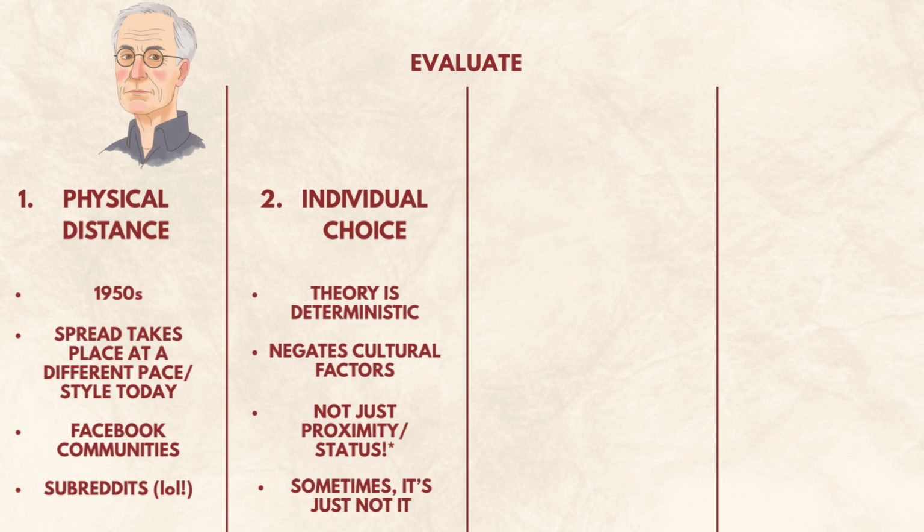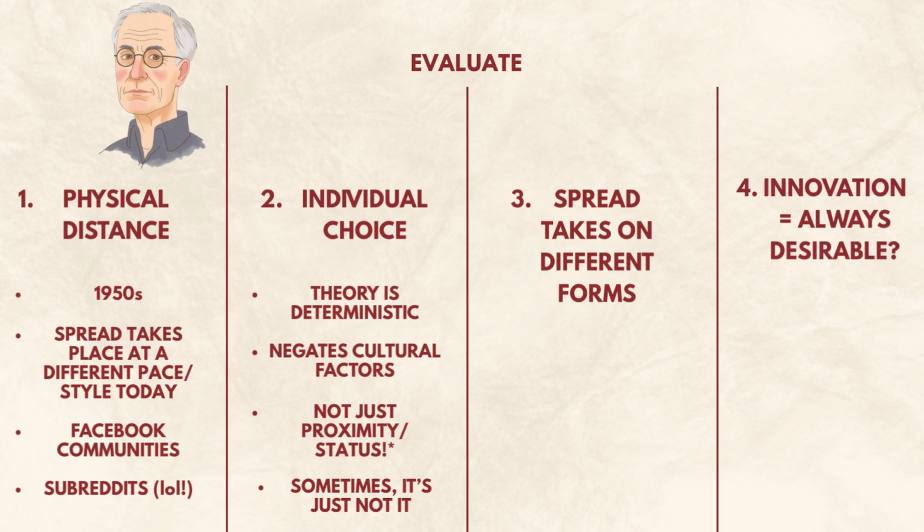Third, it's less effective in highly connected societies. Innovation doesn't always flow from the top down. In many modern contexts, ideas spread sideways or even upwards through peer networks, online communities, and grassroots movements, especially in the digital economy. And finally, the theory assumes innovation is always desirable.